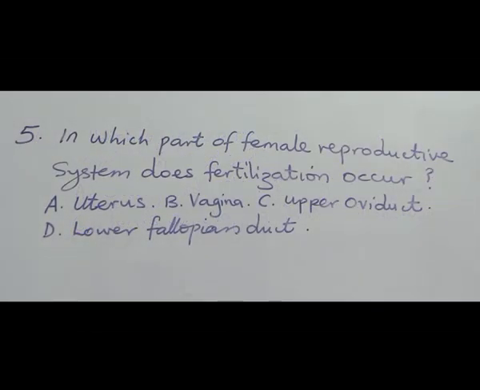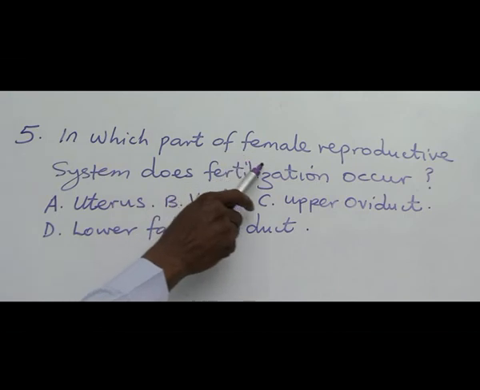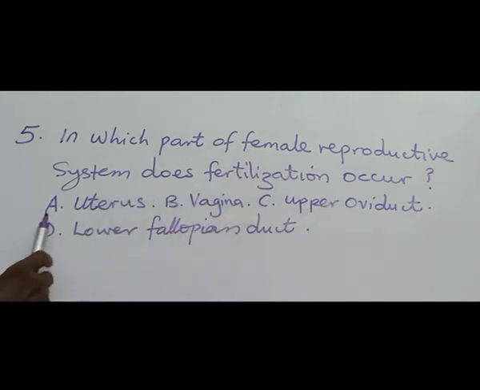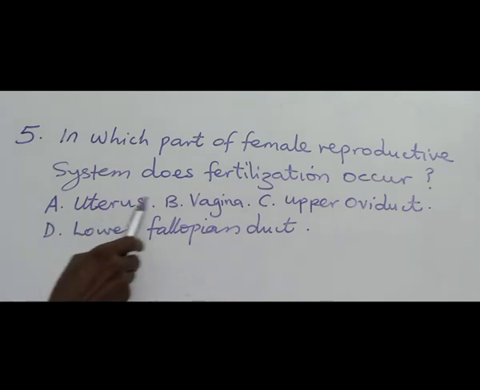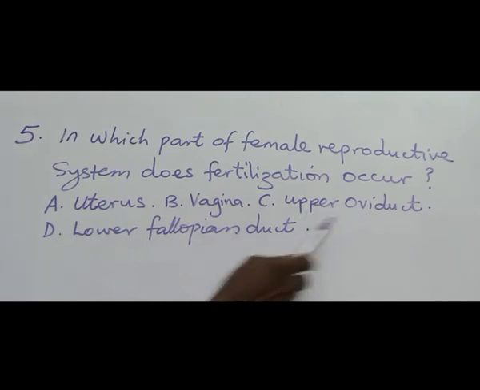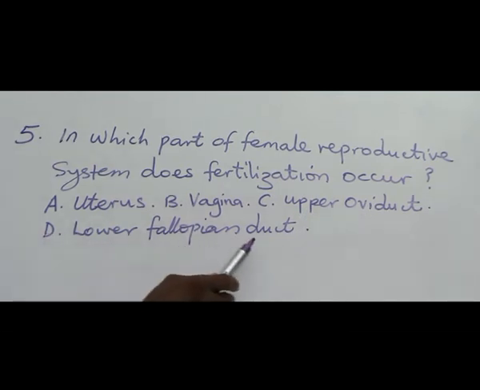Question 5. In which part of female reproductive system does fertilization occur? A. Uterus, B. Vagina, C. Upper oviduct, and D. Lower fallopian duct.